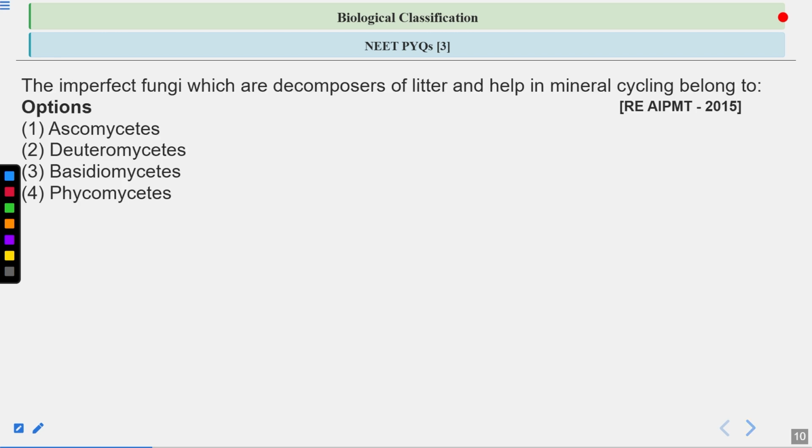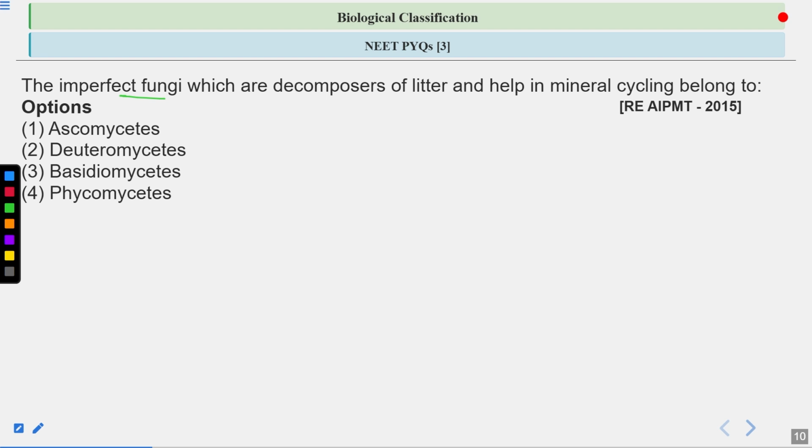Next question: the imperfect fungi which are decomposers of litter and help in mineral cycling belong to. They're talking about the imperfect fungi, fungi imperfecta, which are decomposers of the organic matter.